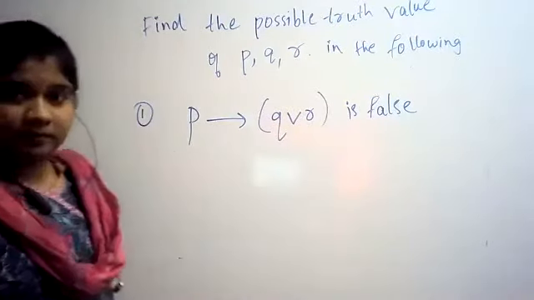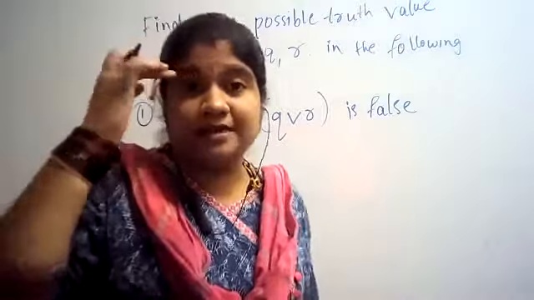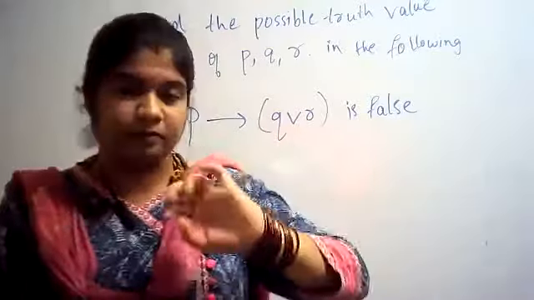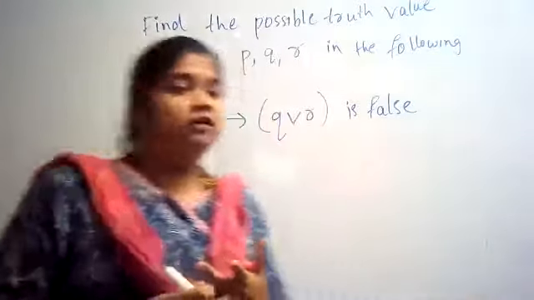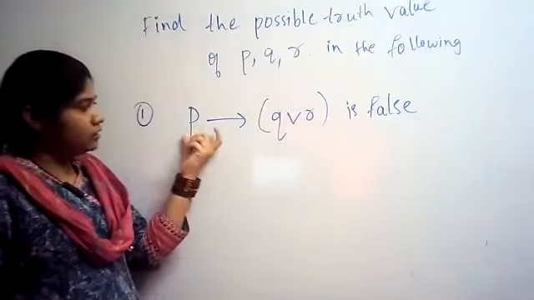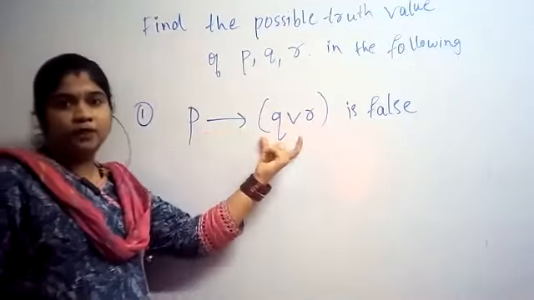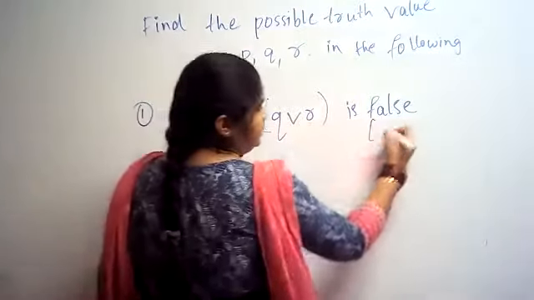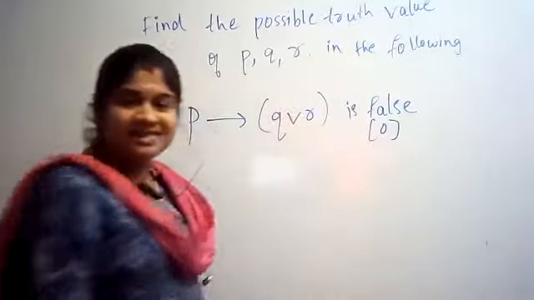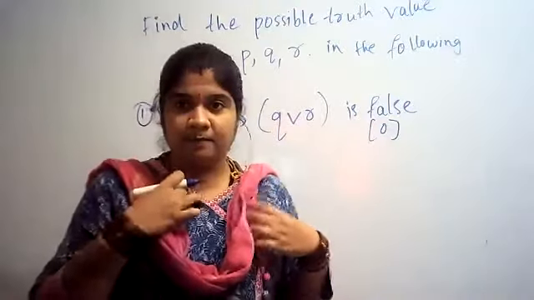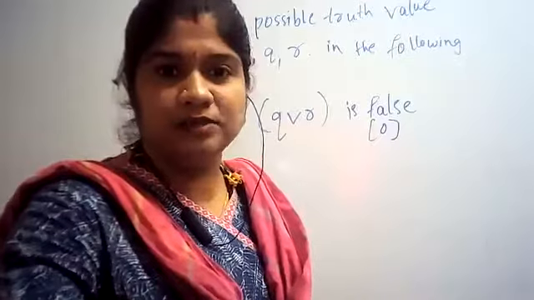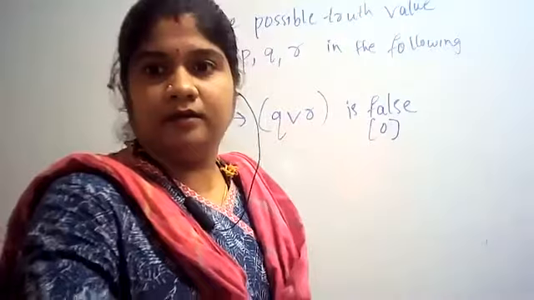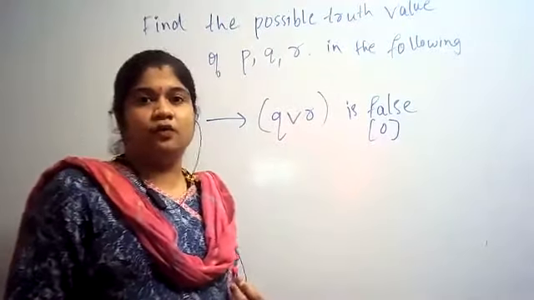Now, fine, hands down. Now they may ask us to find the truth values of proposition P, proposition Q, proposition R. First, what have they given? P condition Q disjunction R is false. What is false? It means 0. False is 0, true is 1.